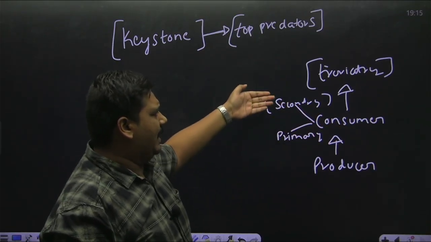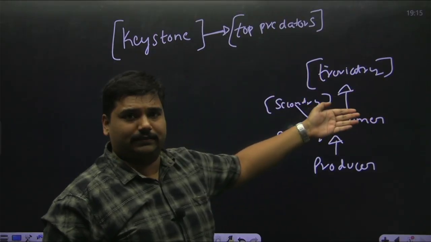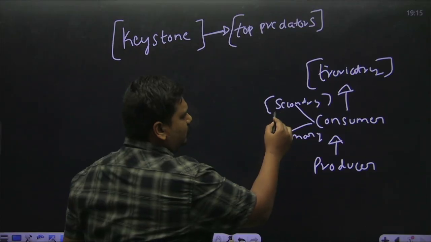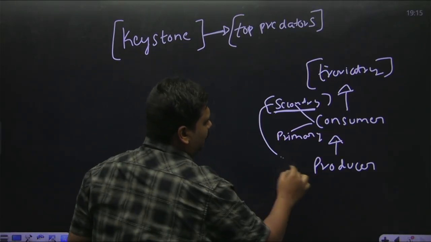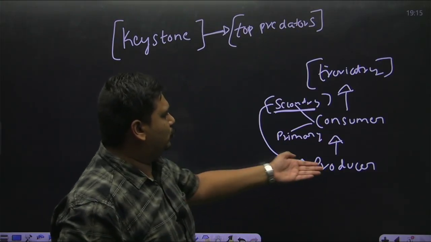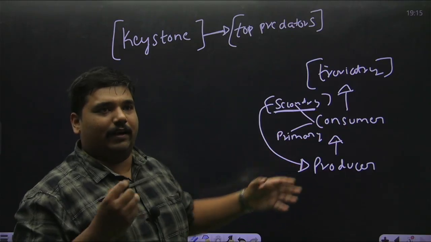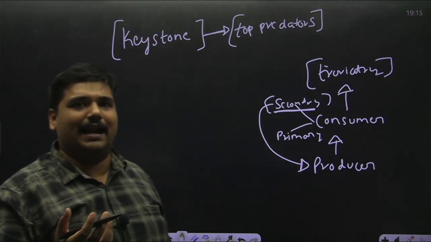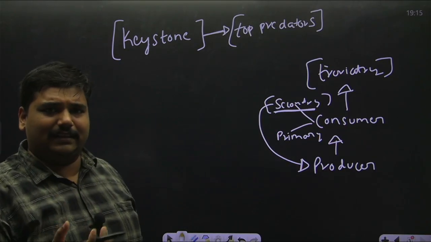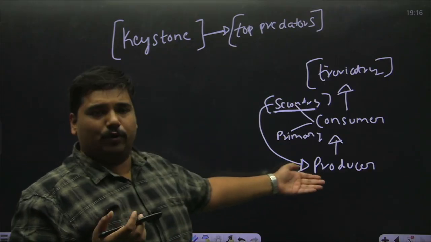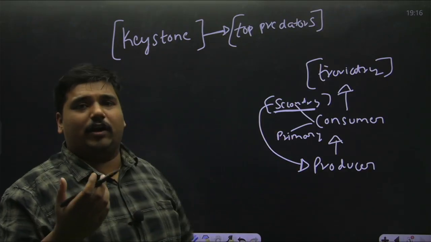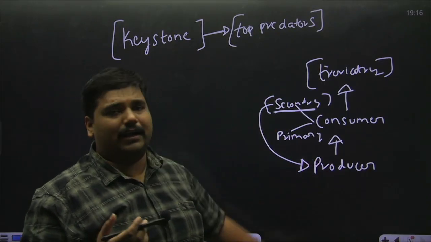There are animals that eat other animals. So, secondary consumers are the consumers that do not consume the producer directly. They consume primary consumers. For example, grass, deer and lion. Here grass is the primary producer, and the deer becomes the primary consumer.